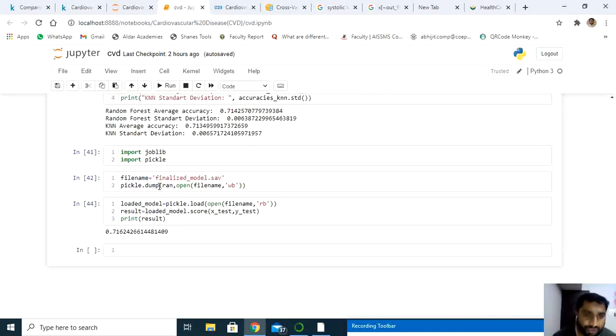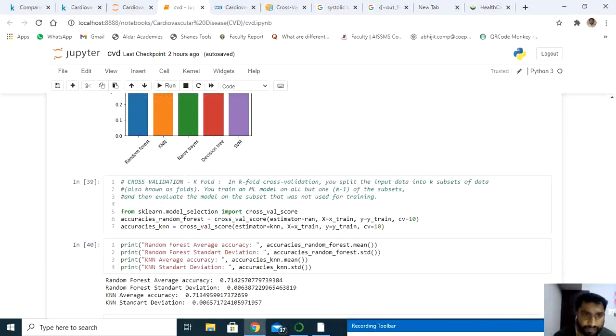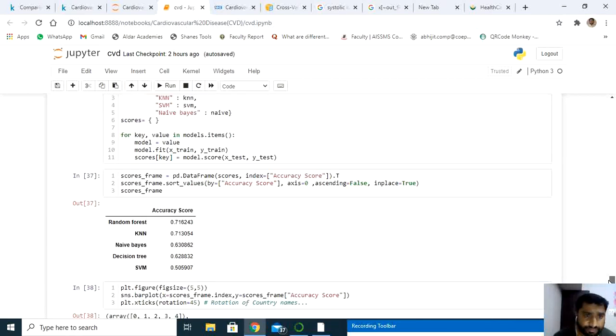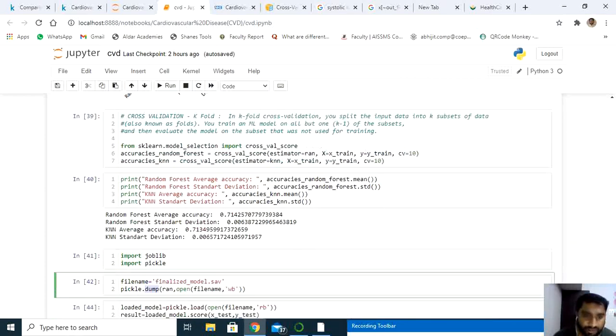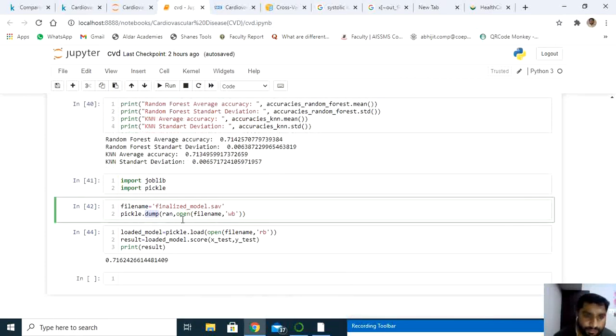I'm using the dump method, and my random forest is stored in RAN, so I'm saving that. I'm opening the file in WB format, which is write bytes, and storing the model in it.